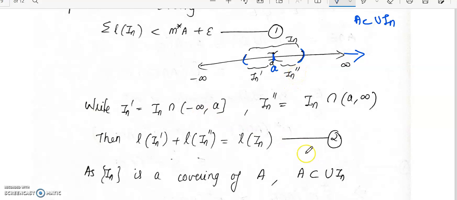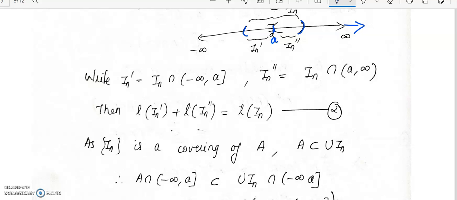Let us call that result 2. So you have result 1 as this, and this is result 2. Length of In dash plus length of In double dash will be equal to length of In.